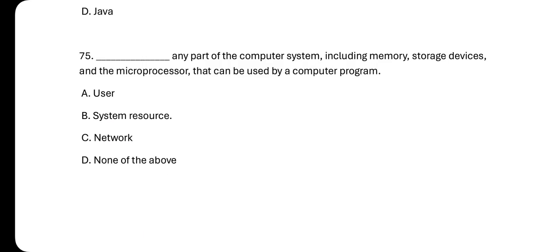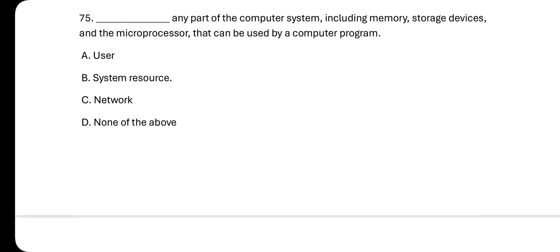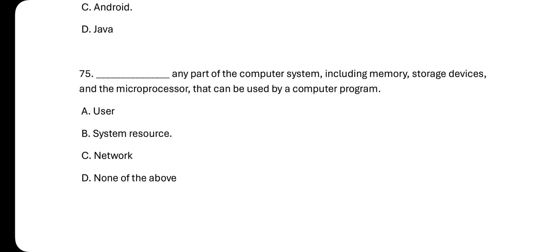Number 75. Dash is any part of the computer system, including the memory, storage devices, and the microprocessor, that can be used by the computer program. It is called A, user, B, system resource, C, network, and then D, none of the above. So the answer is what? B, system resource.